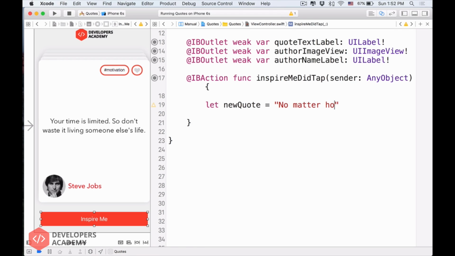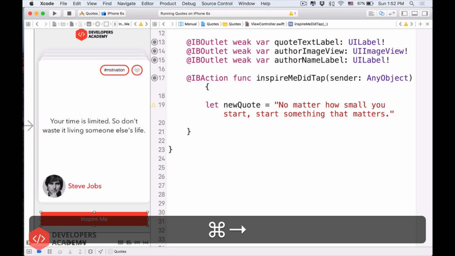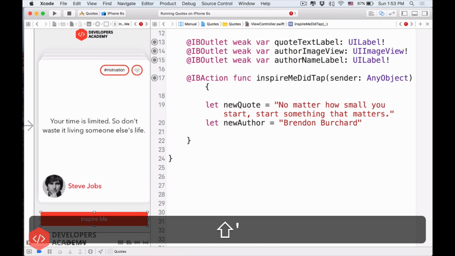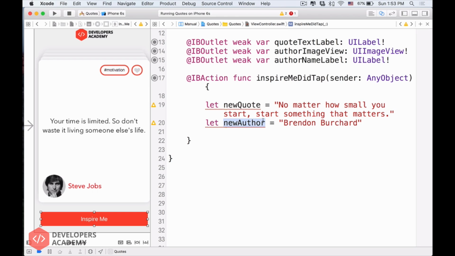"No matter how small you start, something that matters." I love this quote, all right? And then close the quotation mark. Remember that you have to close the quotation mark. Below here, press enter. Below here, let's do another one. Hey Swift, create for me a new author with the value equal to Brandon Burchard. It means that we want to create a new author, and the value is the name of the author, Brandon Burchard.